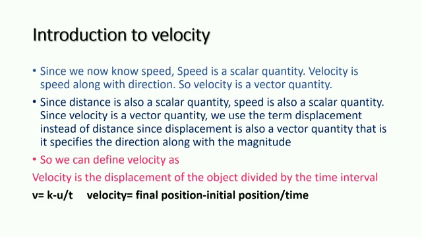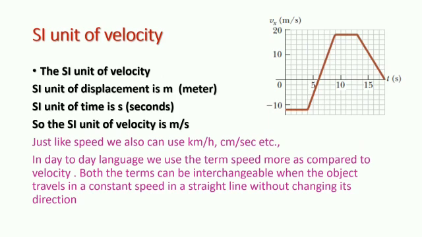We calculate speed as distance upon time. Distance is a scalar quantity, so speed is also a scalar quantity. But now velocity is a vector quantity. We also specify direction. So we are going to use the term displacement instead of distance. The definition formula of velocity is the displacement of the object divided by the time interval. That is v equals (v minus u) upon t.